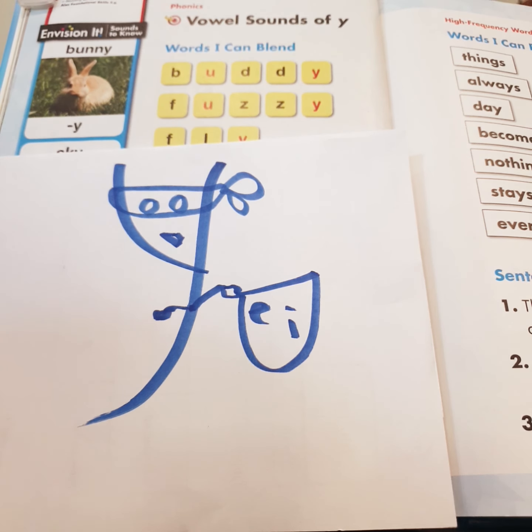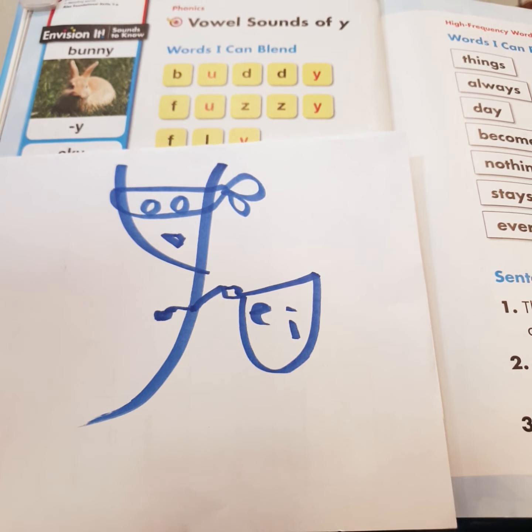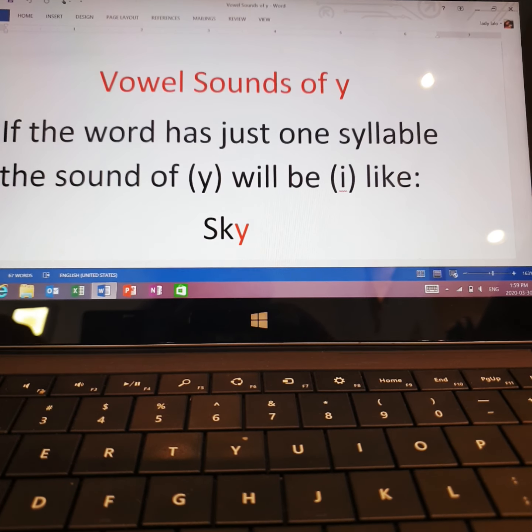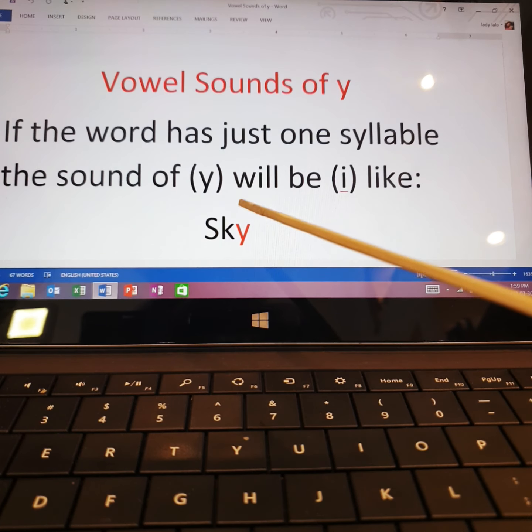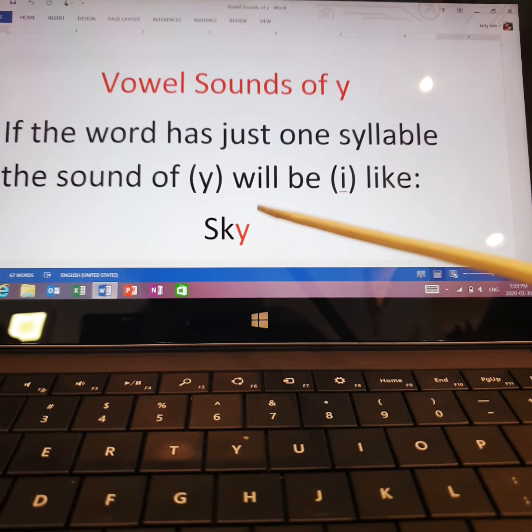He said to himself, if the word has 1 syllable, I will be I. If the word has 2 or more syllables, I will be E. We will see that. So if the word has just 1 syllable, the sound of Y will be I, like sky, sky.